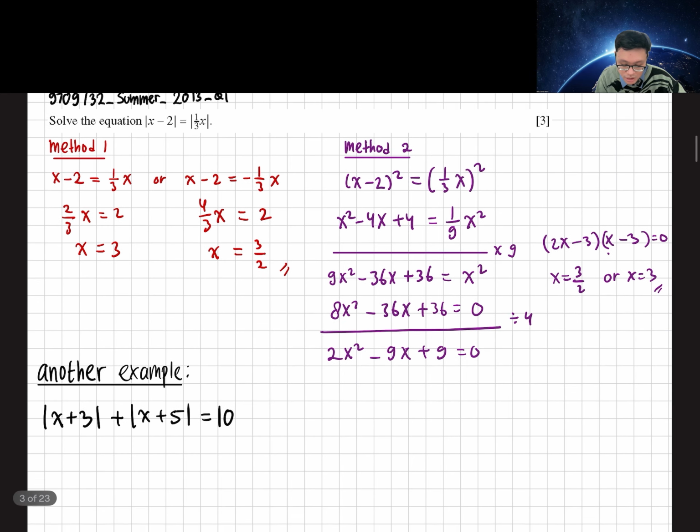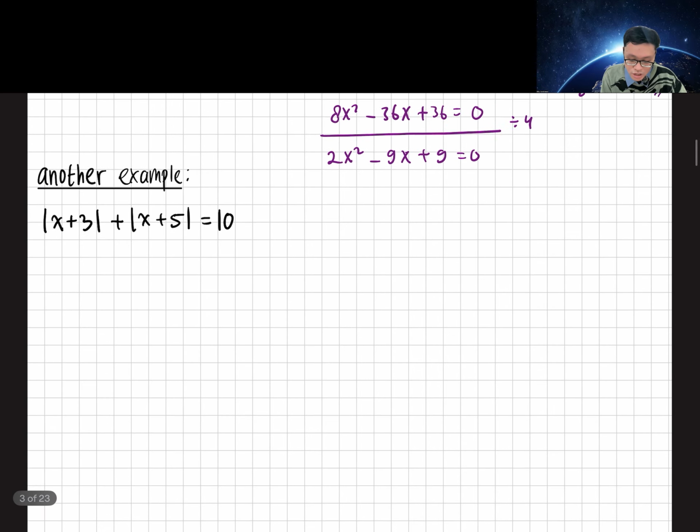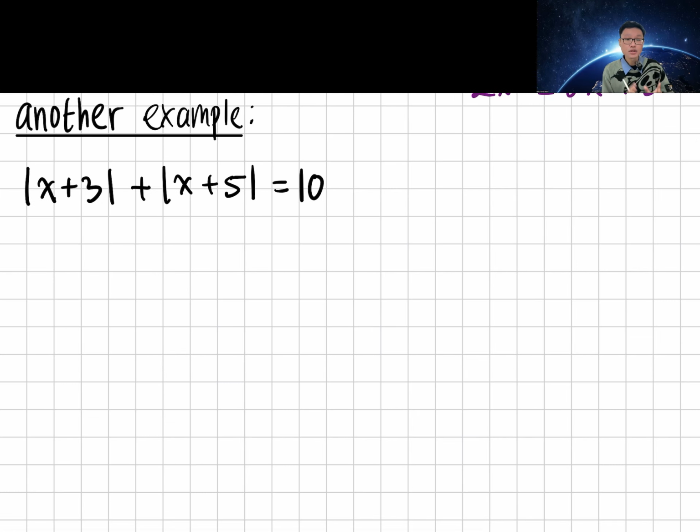Another example, when you have a more complex example, for example, you have absolute value of x plus 3 plus absolute value of x plus 5 equals to 10. So how do we solve this kind of problem? First, we can isolate one of the absolute values. So when you isolate, it becomes absolute value of x plus 3 equals to 10 minus absolute value of x plus 5. And we apply the first method. Yeah, you have two